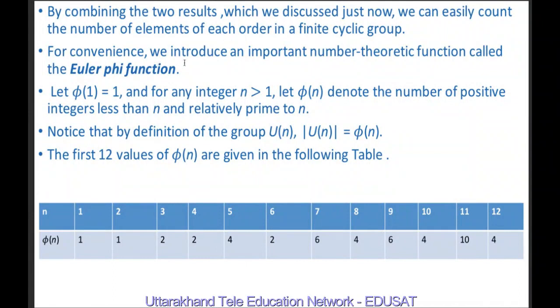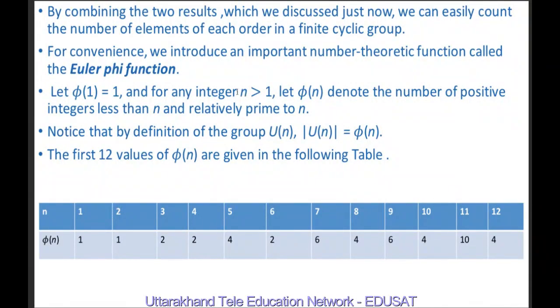For convenience, we introduce an important number theoretic function called the Euler phi function, which is nothing but phi of 1 equal to 1, and if n is greater than 1, then phi of n denotes the number of positive integers less than n and relatively prime to n. So we call it the Euler phi function.